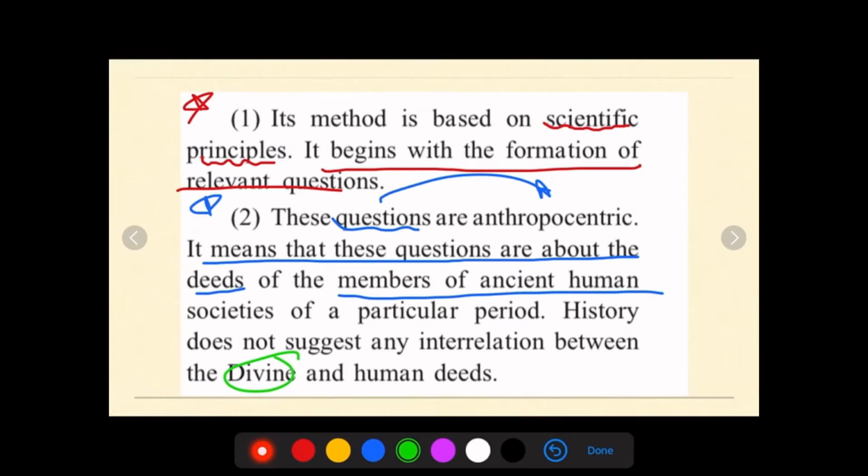So because of human deeds, God cursed and then the flood came, or anything because of God. It's not in modern historiography, it is not considered or not at all suggested. So the questions are anthropocentric. Anything that happened is because of human beings and their deeds, and the divine is not interconnected.